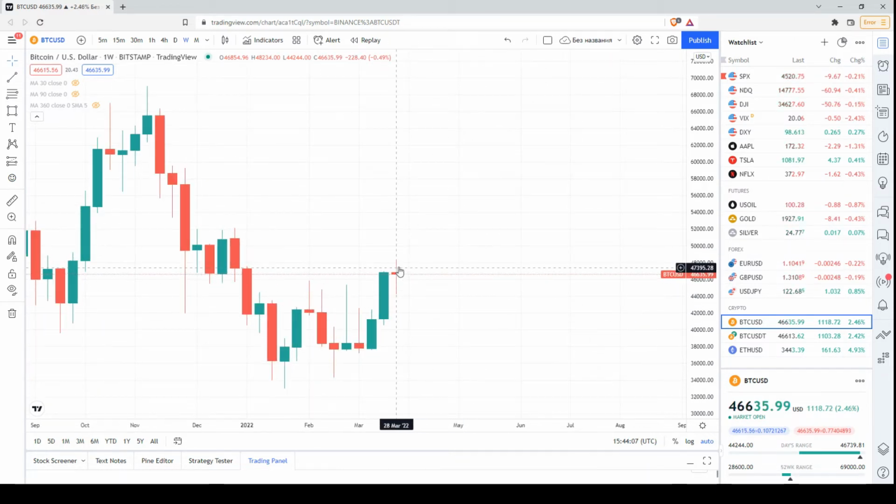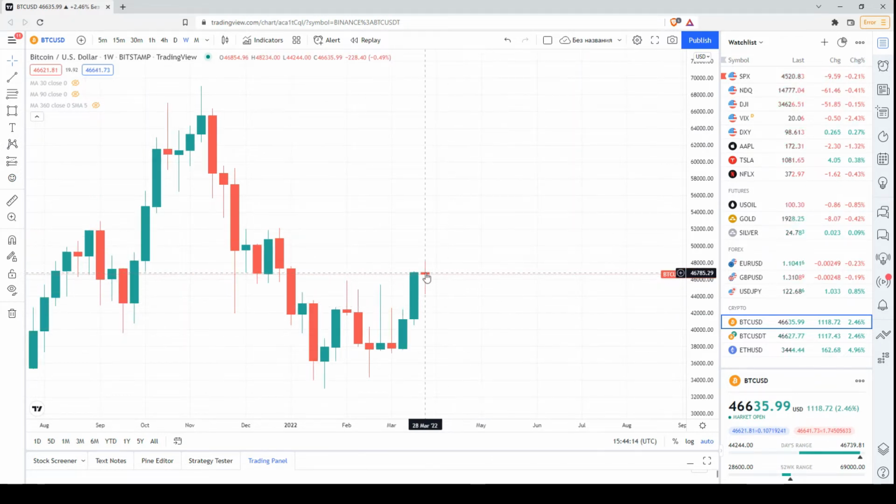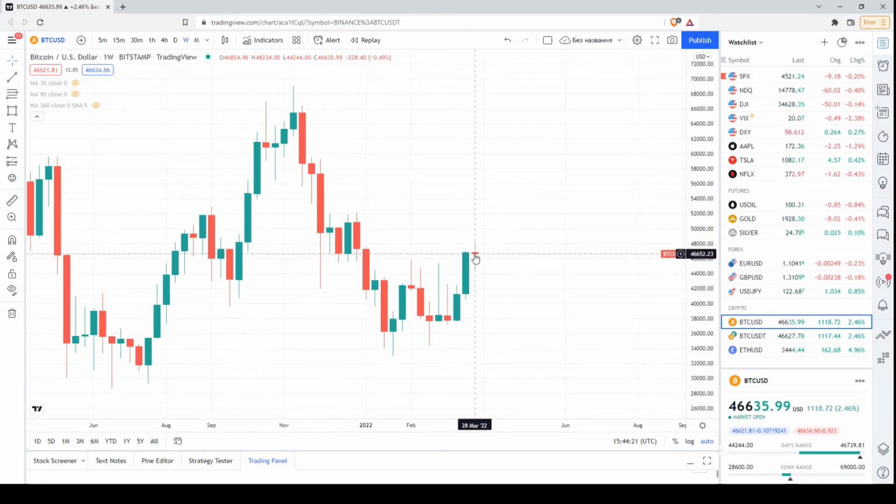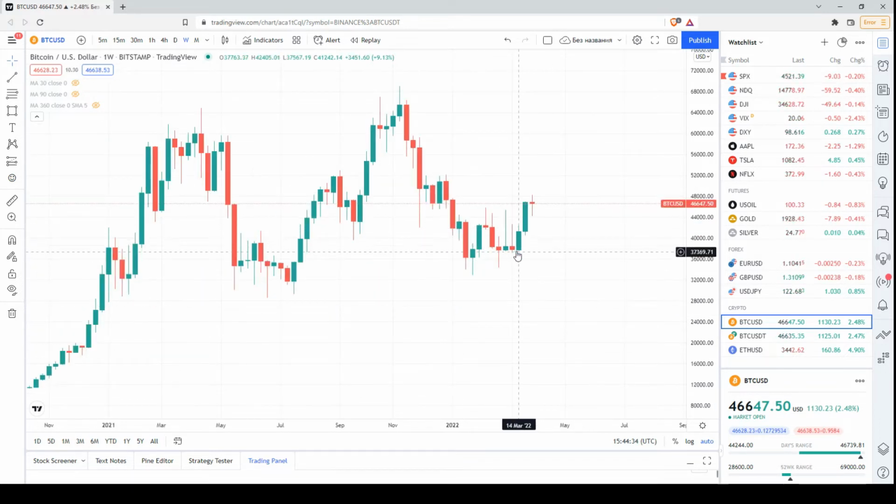Also, the current candlestick has already a local high above the previous one. So this is another bullish signal. But let's see what happens, because at the moment we have a doji. Today is Friday. Actually, such kind of candlesticks occur at the top of some potential rebound or price increase. That's why we have to keep an eye on the price chart and actually on this candlestick and see what we will receive at the end of the week. But at the moment, once again, it's a small break after this price rebound in the weekly chart.